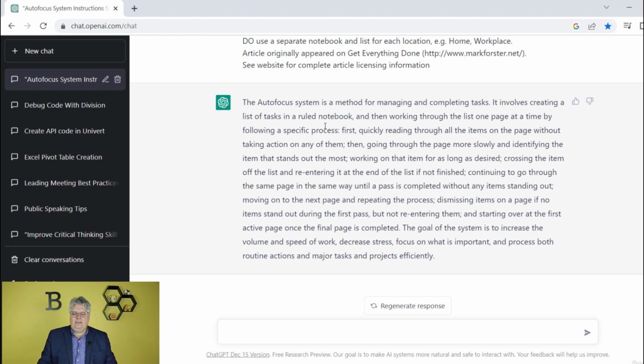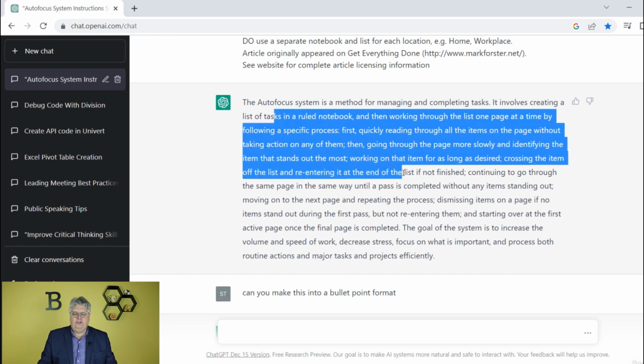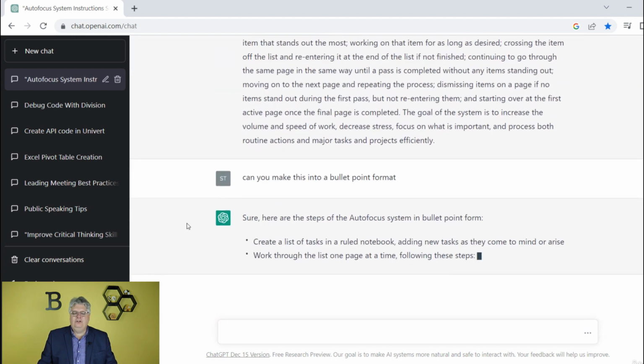In fact, here's a hot tip for you. Let's say I want to take this, because it's a part of my chat where we're talking to a friend, and I'd say, can you make this into a bullet point format? All right, so bullet point, that's the French for point. That's not for all my French friends. That's not French at all. So I'm taking this part, because this is what we're chatting here, and I'm asking, can you take this and put this into a bullet point format? So it's already starting to do that, see?